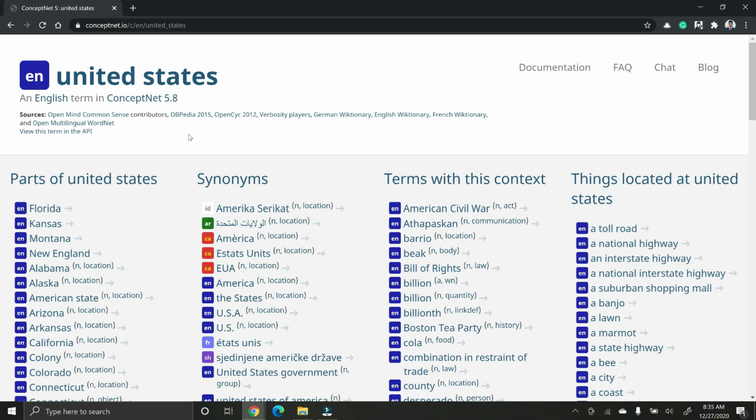Again, for the word United States, we go to all the words that share part of relationship with United States, which are these things that we can see here. So Florida, New England, Alabama, Alaska, Arizona. So all these words share part of relationship with the United States. You can consider these as co-hyponyms for the word California.